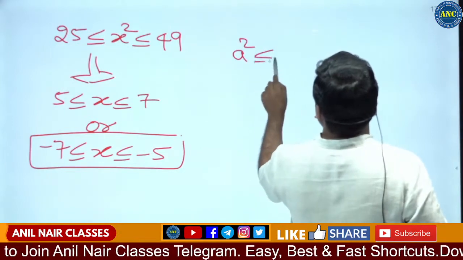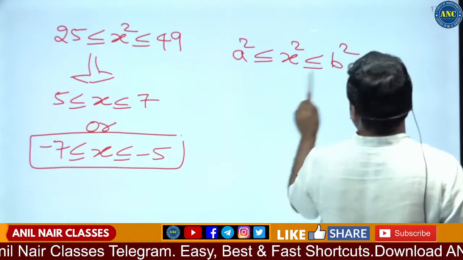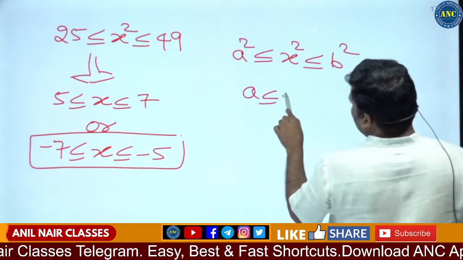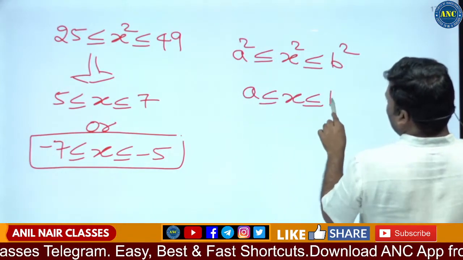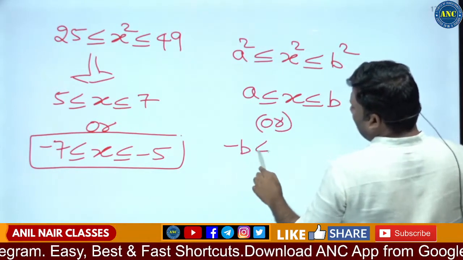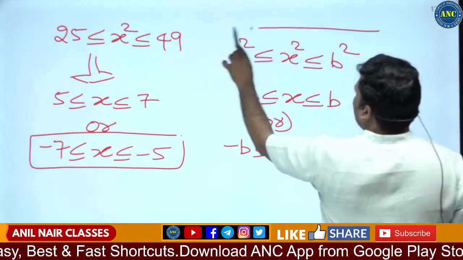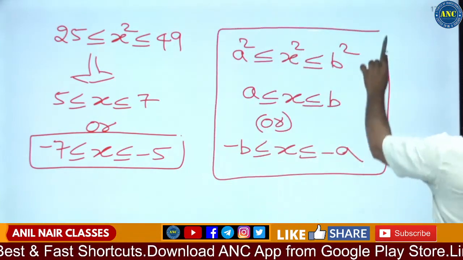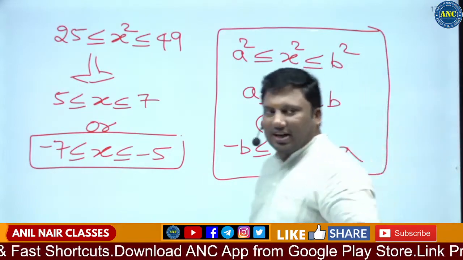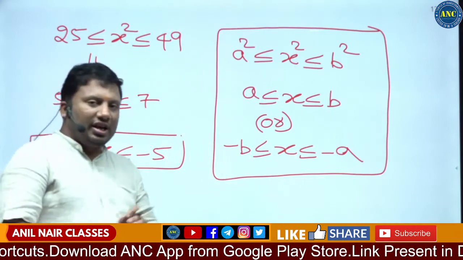a square less than or equivalent to x square less than or equivalent to b square means a less than or equivalent to x less than or equivalent to b, or minus b less than or equivalent to x less than or equivalent to minus a. I hope the concept is clear.